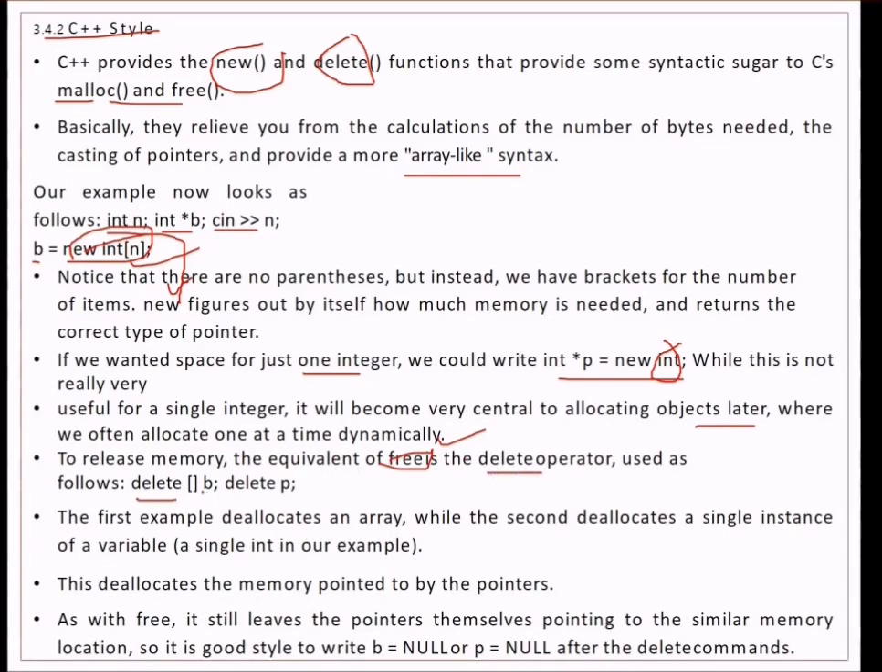What we have to do is delete[] b, with the brackets because we are trying to delete the array, or rather just delete p. These are the two ways of deleting. The first example deallocates the array, while the second deallocates a single instance of a variable, and each deallocates the memory pointed to by the pointers. As with free, it still leaves the pointers themselves pointing to the same memory location. So again, a good idea is to set b equal to null and p equal to null after the delete commands.